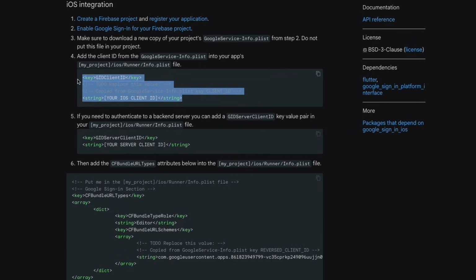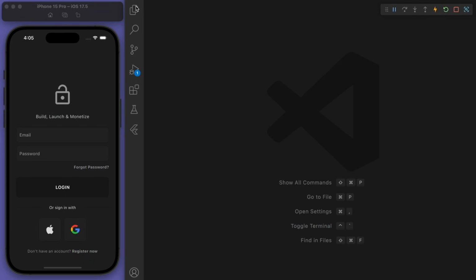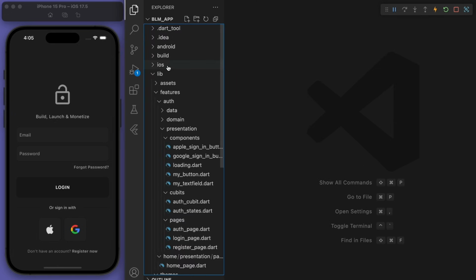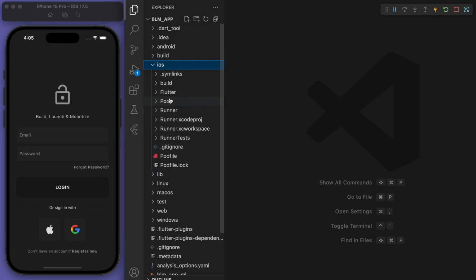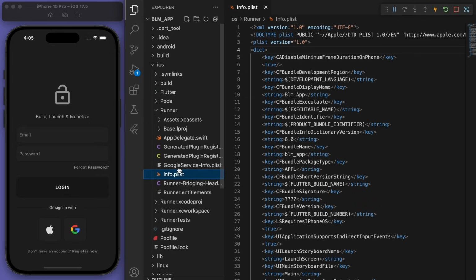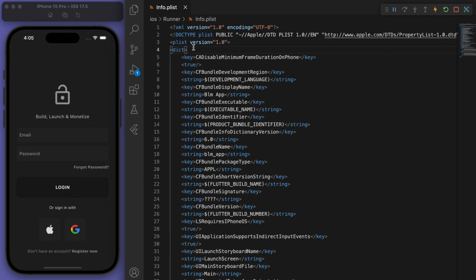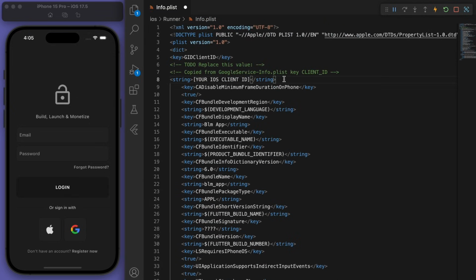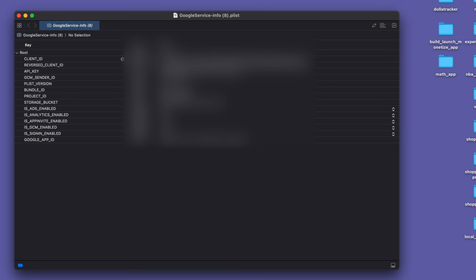So let's copy this and go to iOS, Runner, Info.plist. And at the top, just paste it in. And you can see it literally says what we need to do. So we need to replace this client ID value. And let's paste it in.